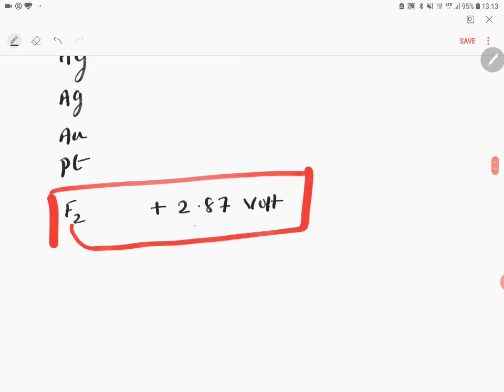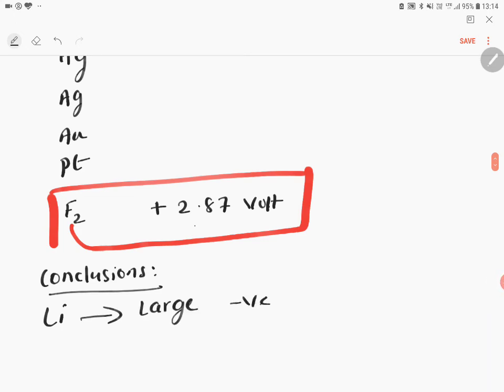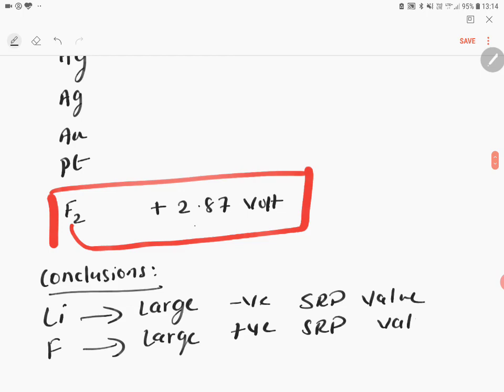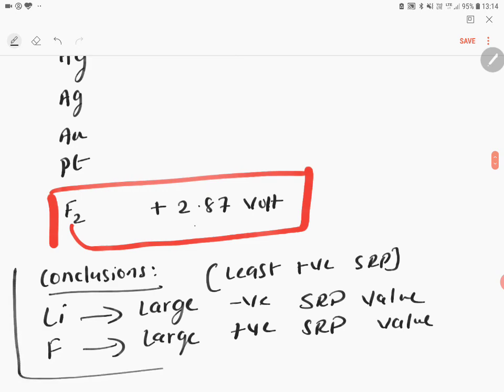So, what is the conclusion of the electrochemical series? Lithium has a large negative SRP value. Fluorine has a large positive SRP value. So, we can also say that lithium has the least positive SRP value and fluorine has the largest positive SRP value.